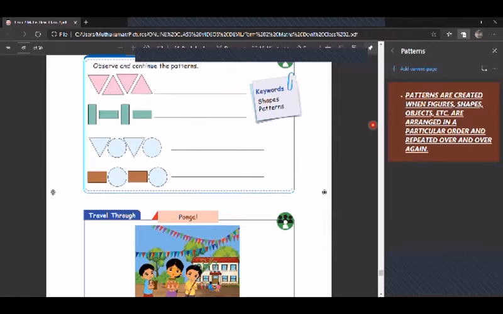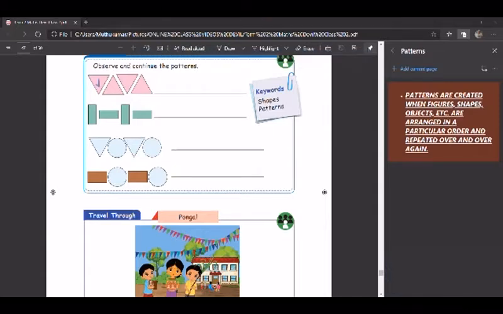Next is patterns in shapes. That is geometrical shapes. Here you can see, observe and continue the patterns. So observe the pattern first, how they have given. Here they have given one down triangle and up triangle. Down triangle pointing downwards, isn't it? Pointing downwards and pointing upward. So here down triangle, up triangle, down triangle, that is inverted triangle, straight triangle, or else you can say like that also. So what will be the next one?